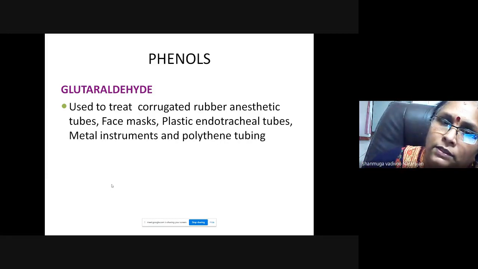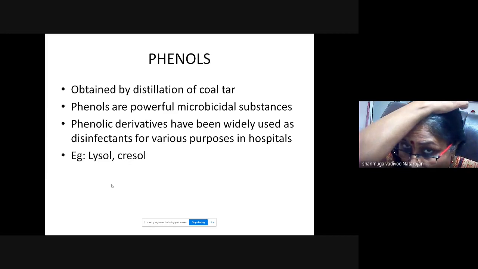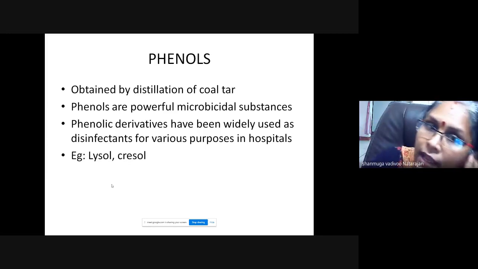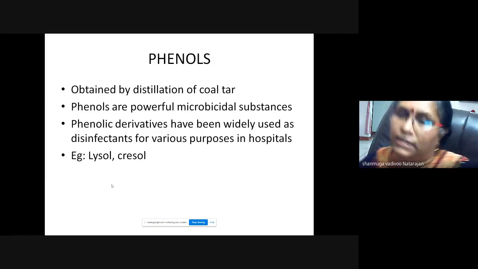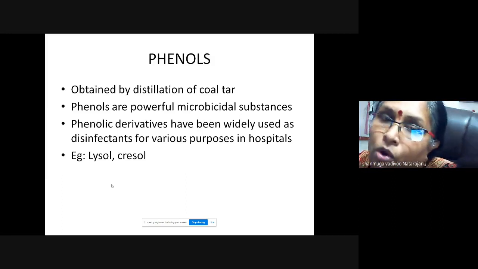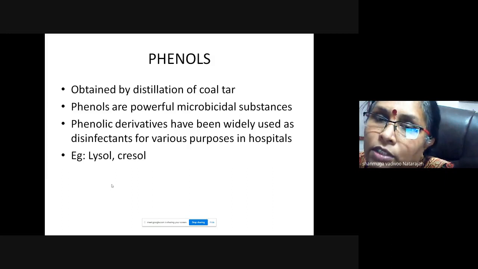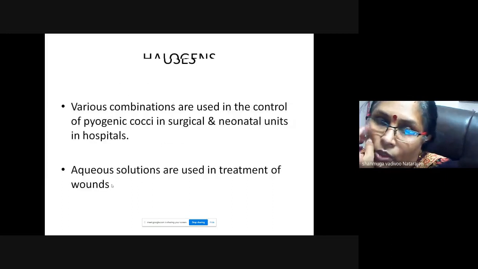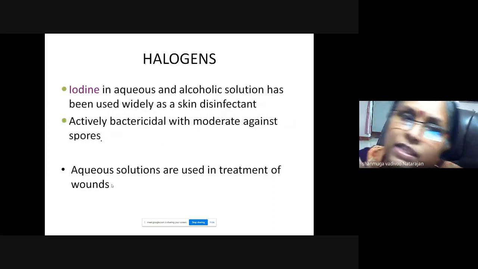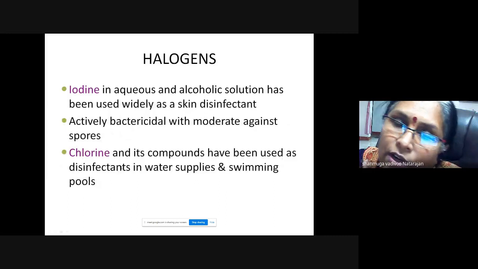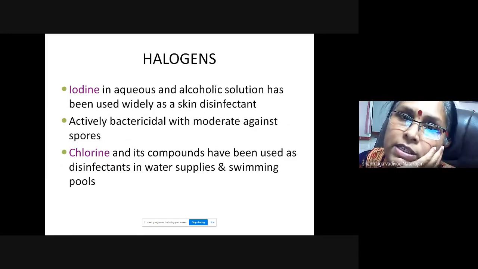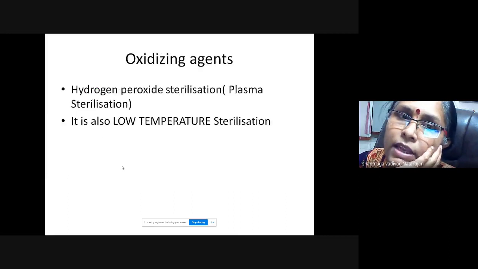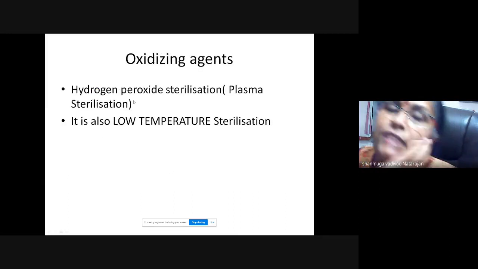Next we go to phenols. We have finished alcohol and aldehyde. Phenols like Lysol and Cresol are used as hospital disinfectants. They clean the hospital floors and walls, in various combinations. Then halogens, as I have told you: iodine and chlorine. Chlorine is the most important one, as hypochlorite solution in the right concentration.